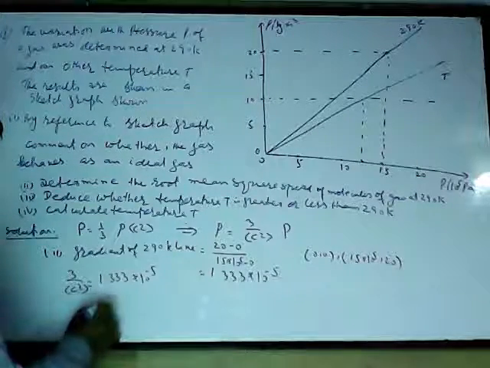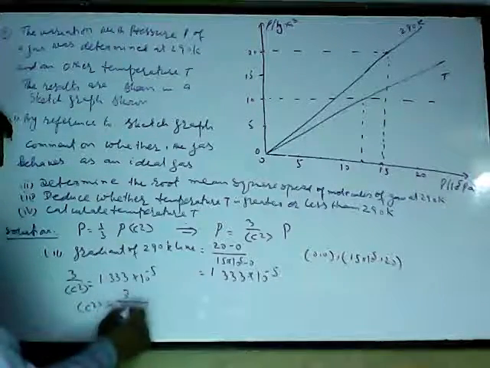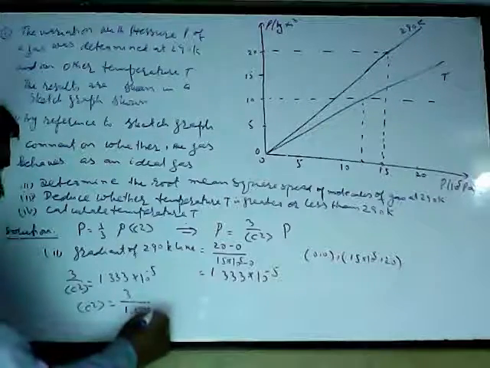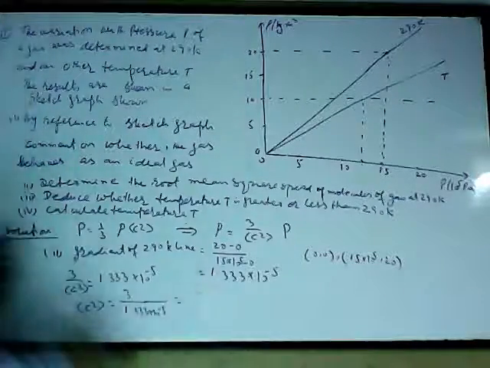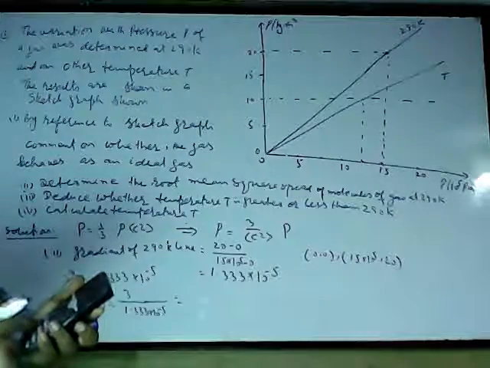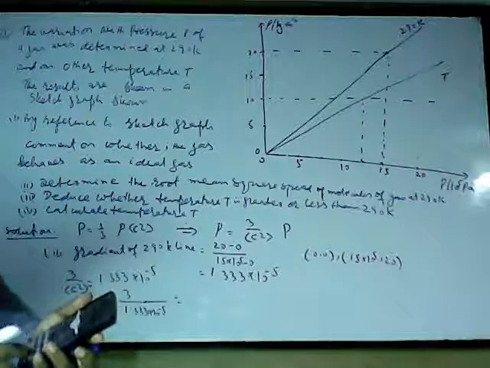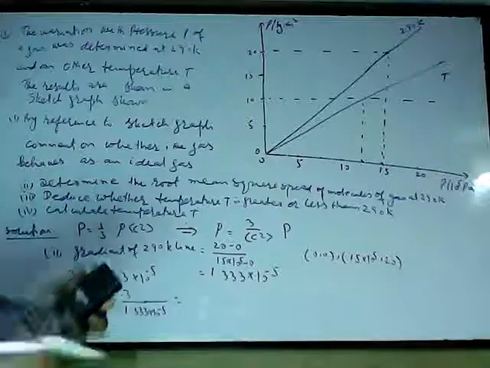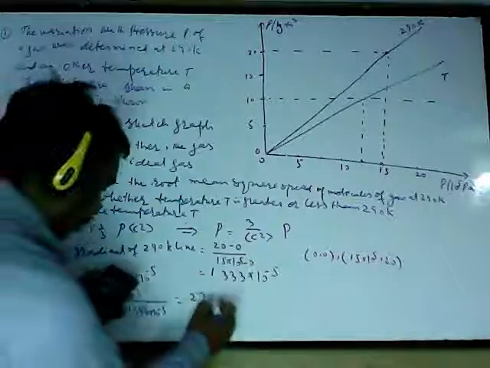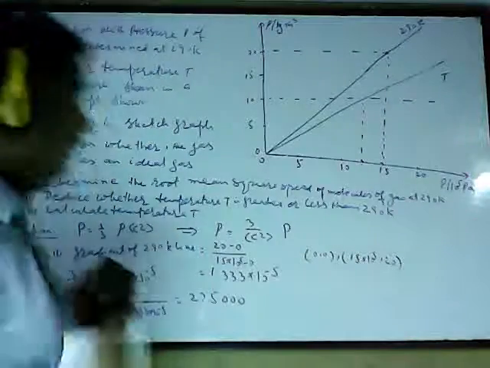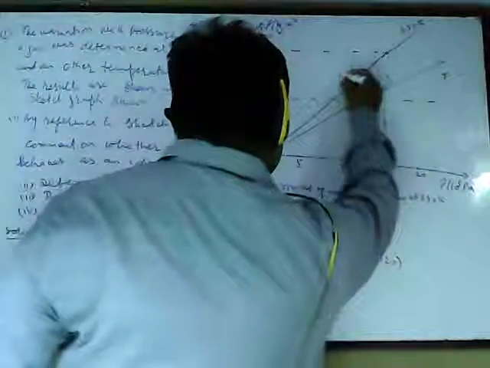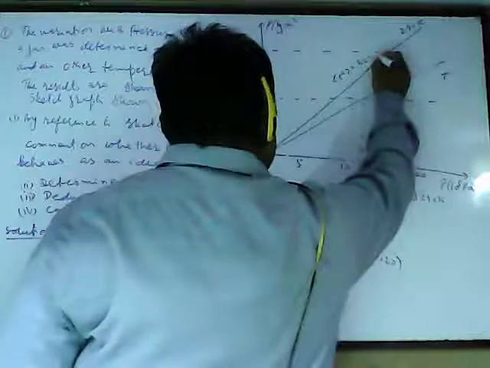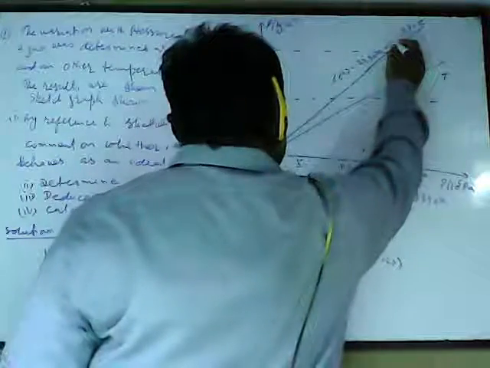So mean of c square will be 3 upon 1.33 into 10 power minus 5, and this value comes out to be 225,000. I will be needing this value for my next parts, so I'm just writing it here. So c square for this is 225,000 meter square per second square.